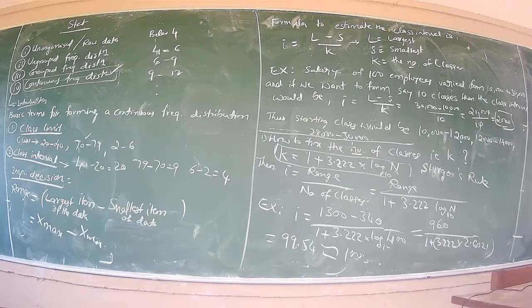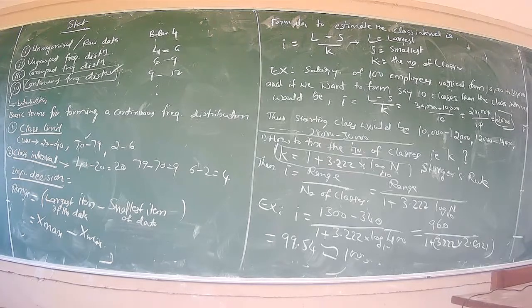Then in the usual notation, n is 400, the number of units. N equal to 400. L is the largest limit and S is the smallest limit.